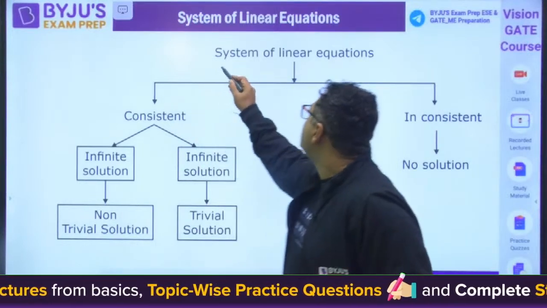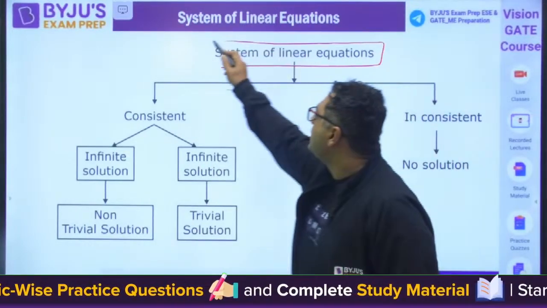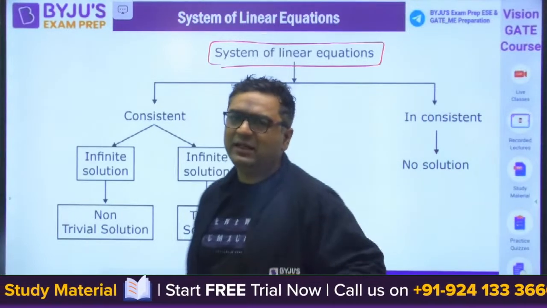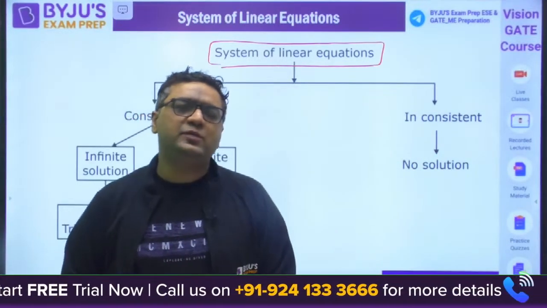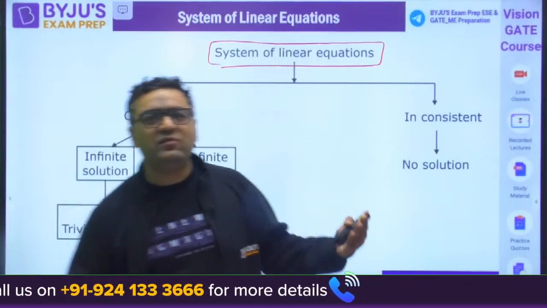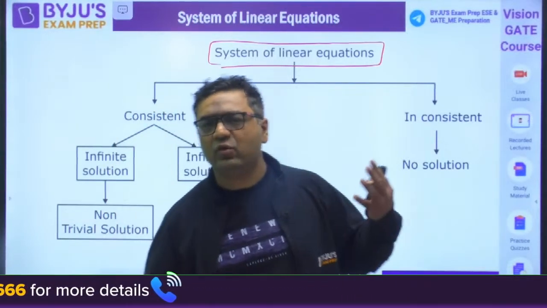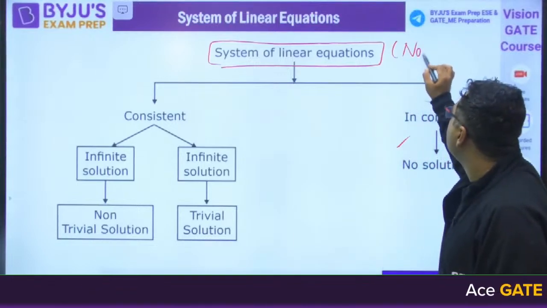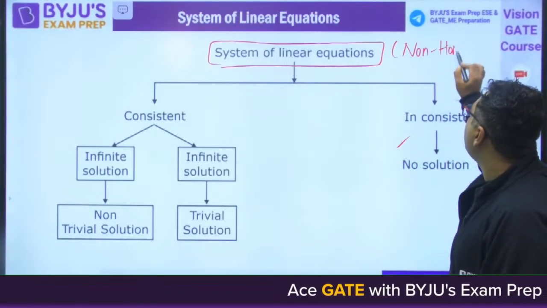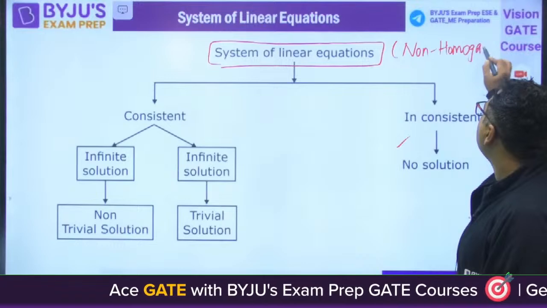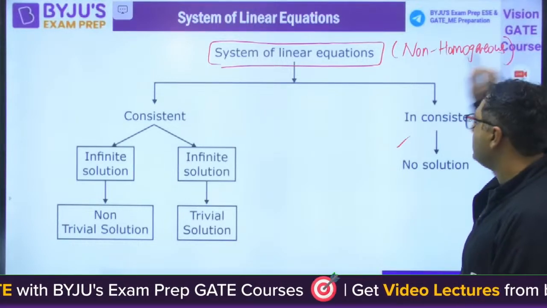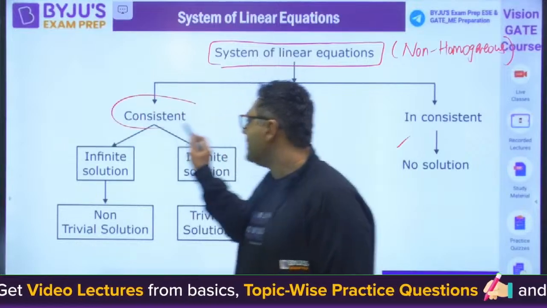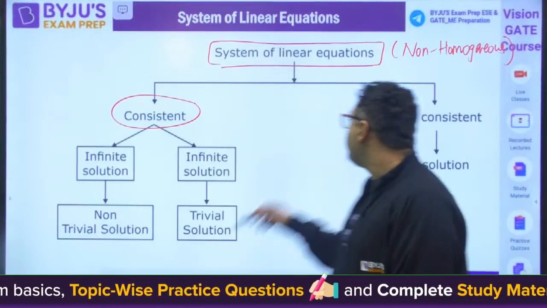So we have system of linear equations, which we have already seen. Now we are talking about the solutions. Till now we have seen when we will call them homogeneous, when we call them non-homogeneous. Here I am talking about, for non-homogeneous, what kind of solutions we can expect. So the first type of solution is consistent, and the second type we are calling